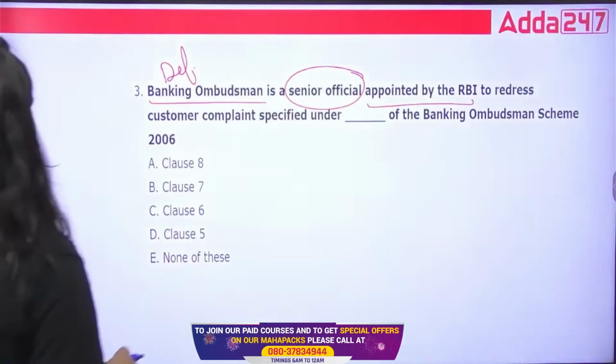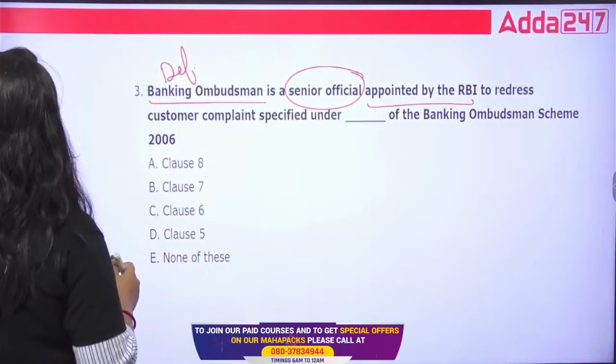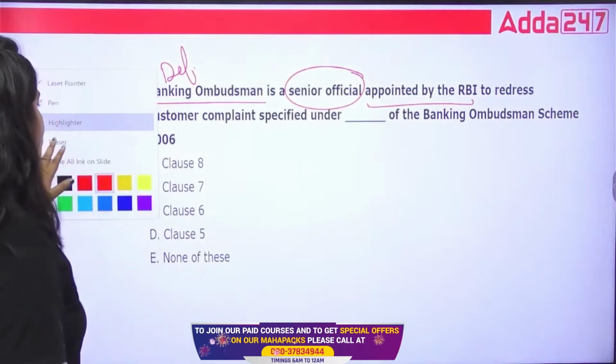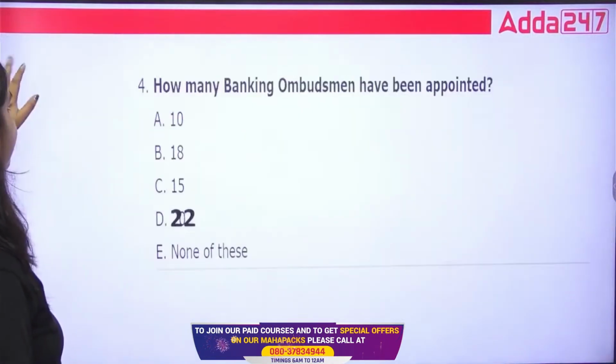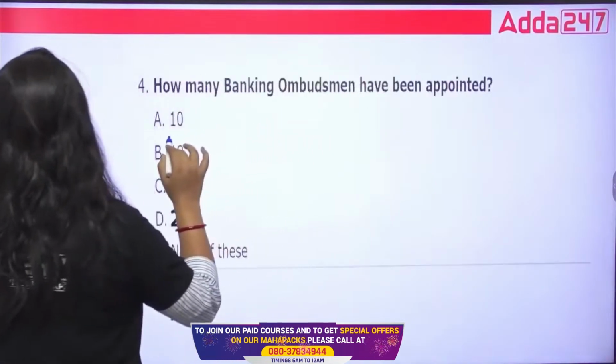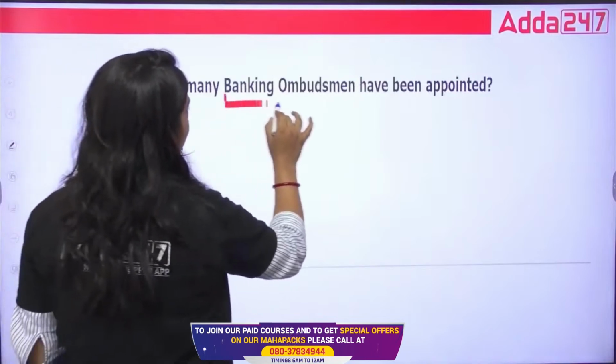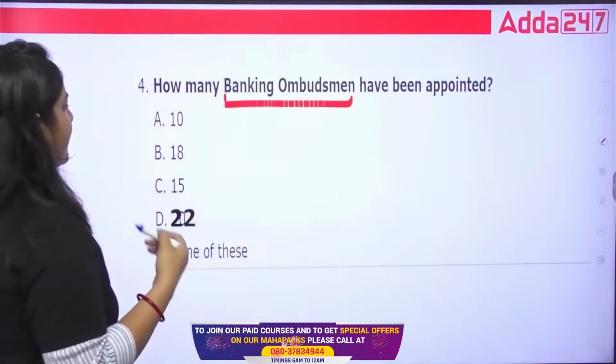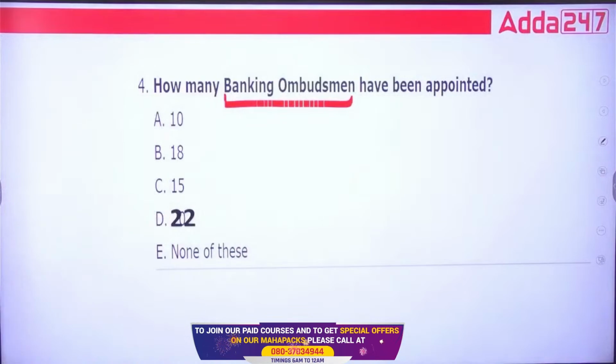So for this one, the right answer will be clause 8. Okay, so clause 8 will be the right answer here. Next, how many banking ombudsman have been appointed? 10, 18, 15, 22. What is the right answer?